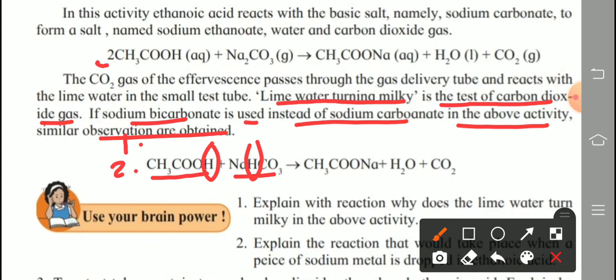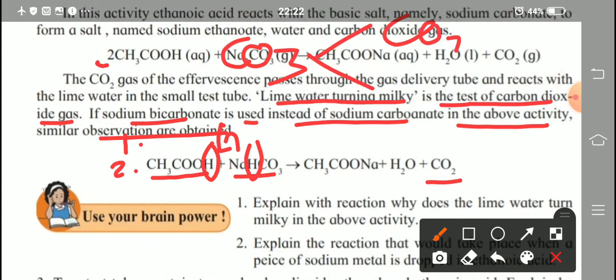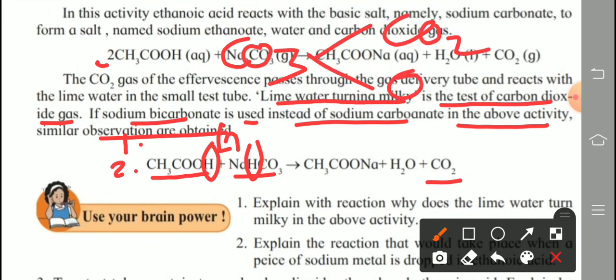Then hydrogen is replaced by sodium, and then CO2 is formed. Immediately the CO3 group, carbonate group, splits into CO2 and one oxygen separates. This one oxygen reacts with the two hydrogen atoms present here and immediately forms water. And what is remaining? CH3COONa, the same product is obtained.